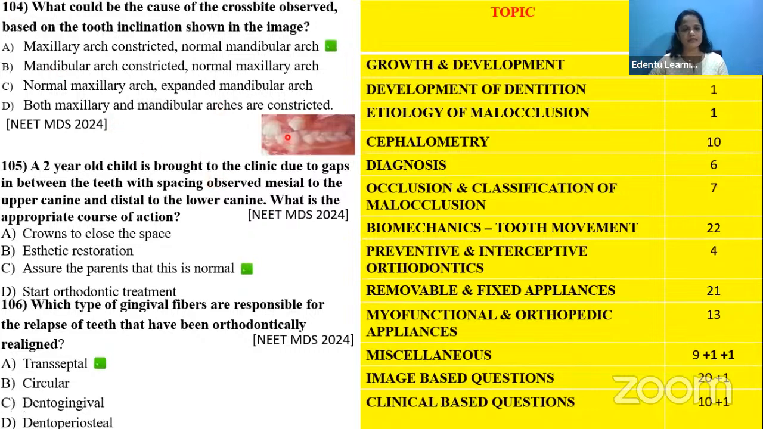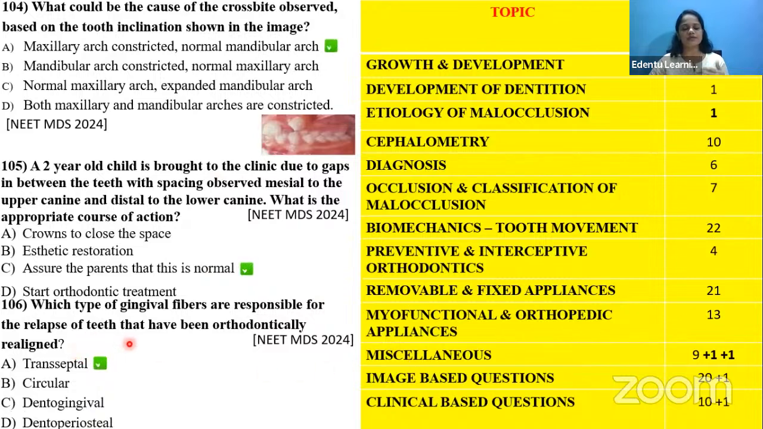Then there is an image-based question that was asked, why the crossbite is seen here. So that can be included under the etiology of malocclusion. And again, a clinical based question, a 2-year-old child, what will be the treatment plan? We are putting that under the miscellaneous category.